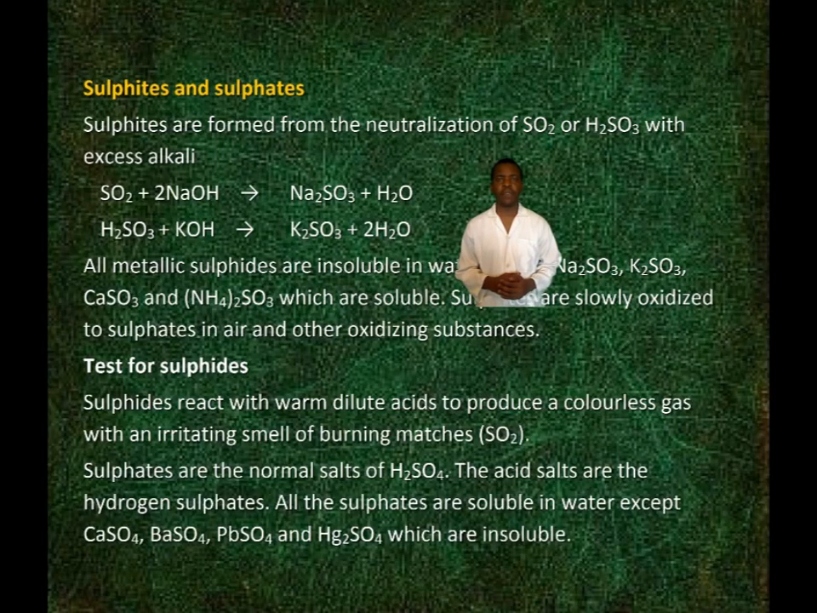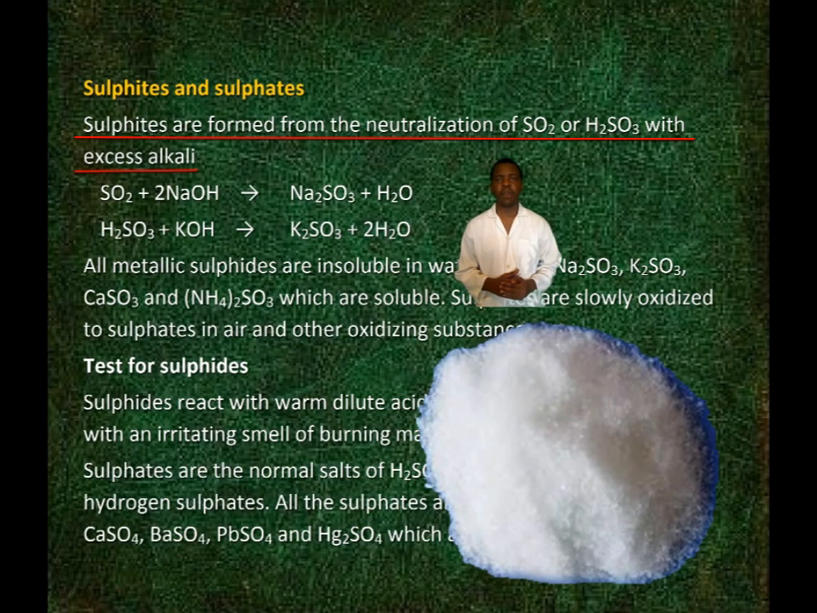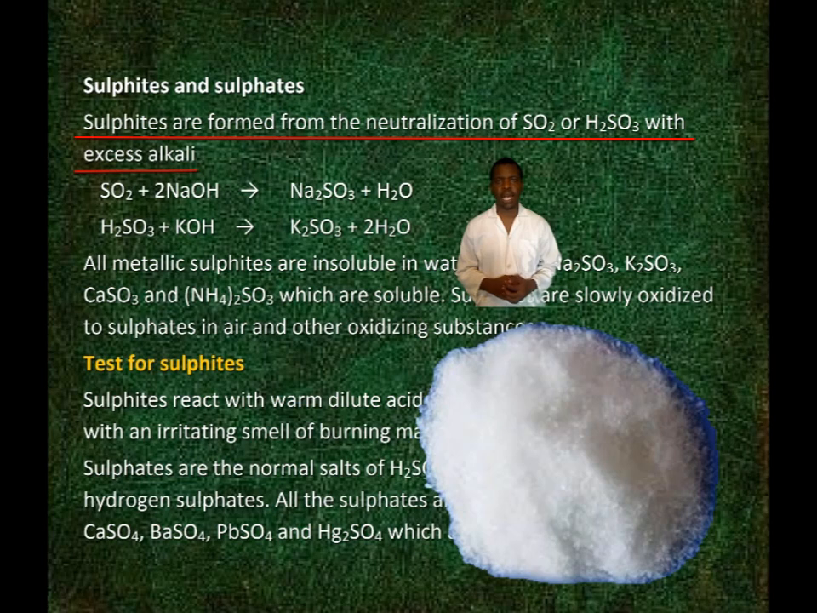Sulphites and sulphates. Sulphites are formed from the neutralization of sulfur dioxide or sulfuric acid with excess alkali. Sulfur dioxide reacts with sodium hydroxide to yield sodium sulphite and water. Sulfuric acid reacts with potassium hydroxide to give potassium sulphite and water.